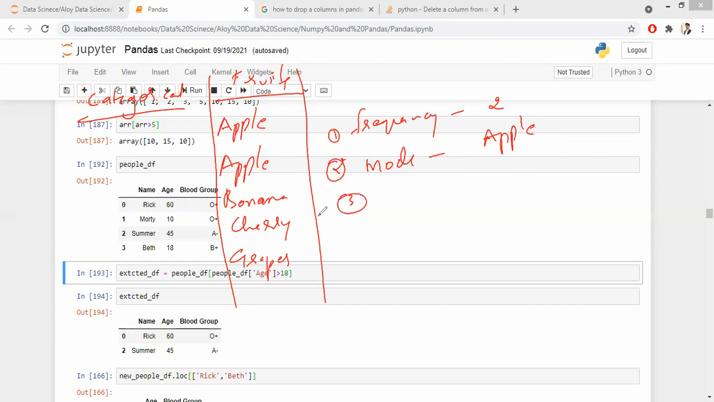Next. You are interested to understand the count, right? What is the total count in this data? 1, 2, 3, 4, 5. My count is 5.